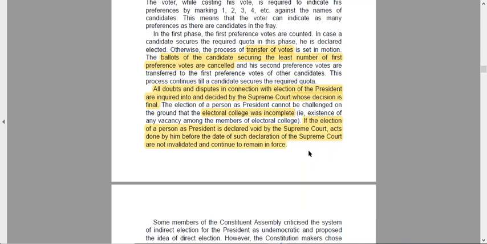If the election of a person as president is declared void by the Supreme Court, acts done by him before such declaration cannot be invalidated.